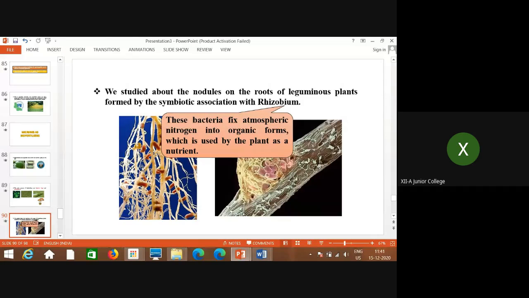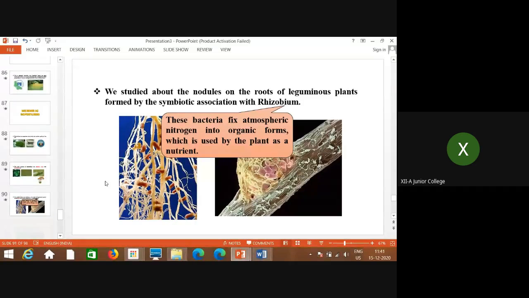That's why they are called biofertilizers, because these are biological agents. Why fertilizers? Because they are increasing the fertility of the soil by providing nitrogenous compounds to the crops. Obviously they remain in the soil also, and they are providing to the plants also. So in this way they are working as biofertilizers.